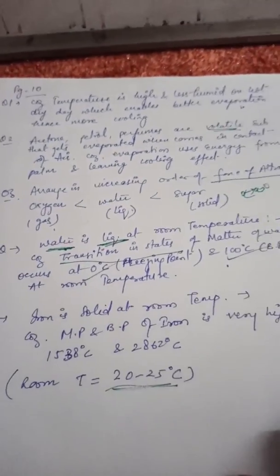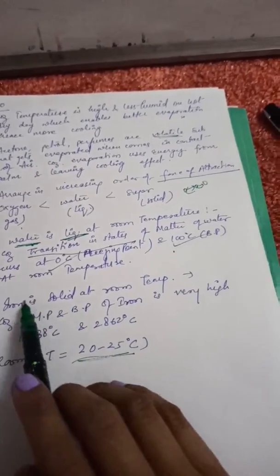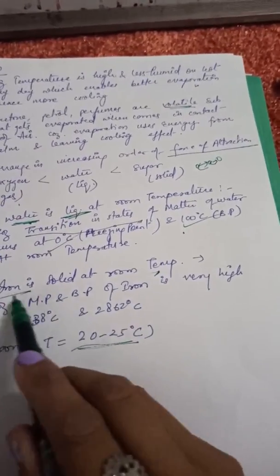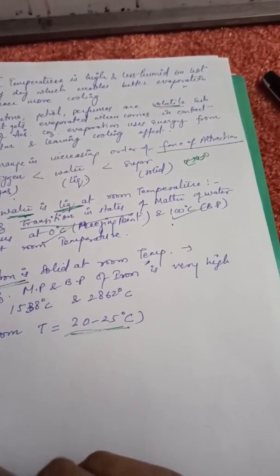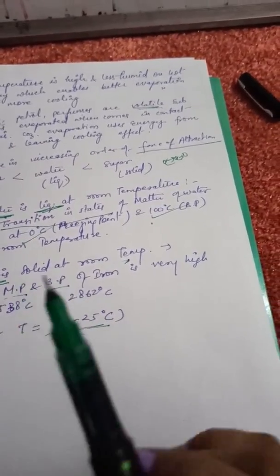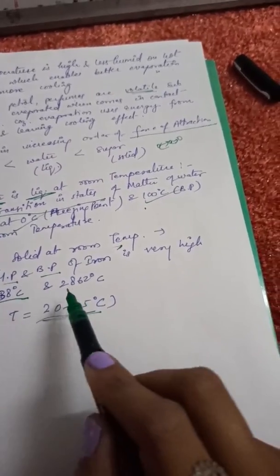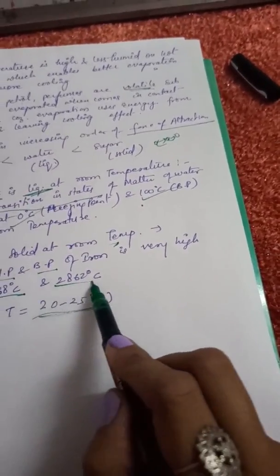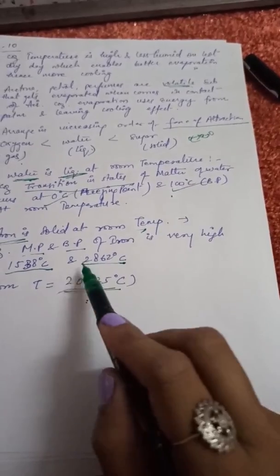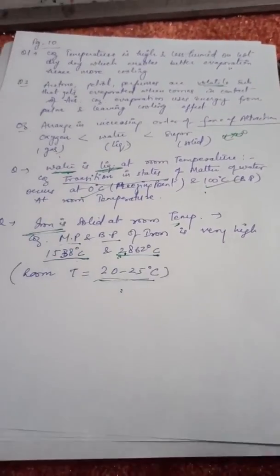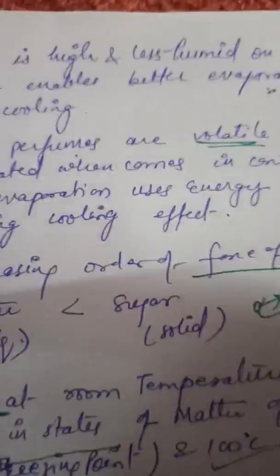The next question is, iron is solid at room temperature. Yes, of course, because iron is a very strong metal, right? Its melting and boiling points are very high. It is about 1538 degrees Celsius and 2862 degrees Celsius. So reaching such a temperature from room temperature is very difficult. So iron always exists in a solid state.